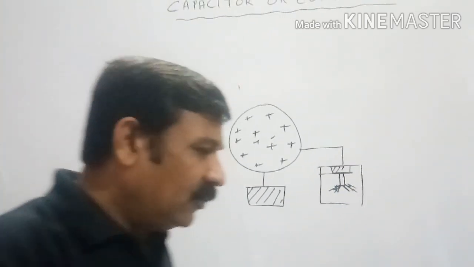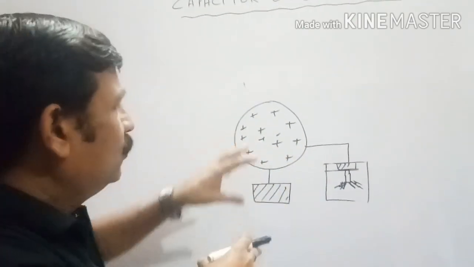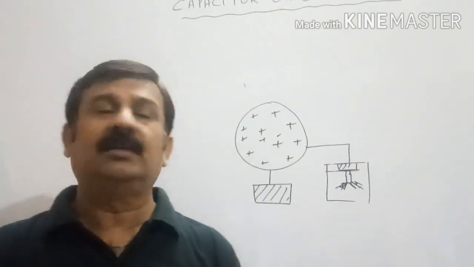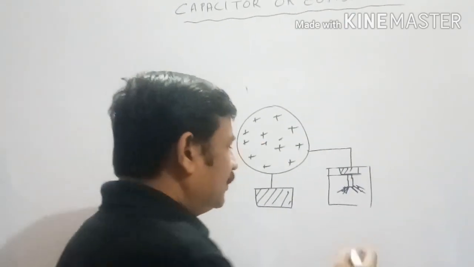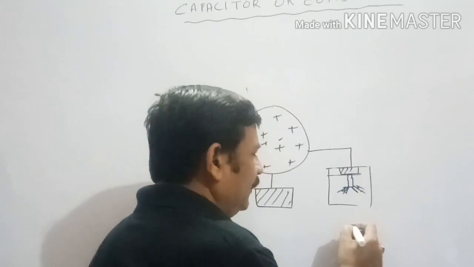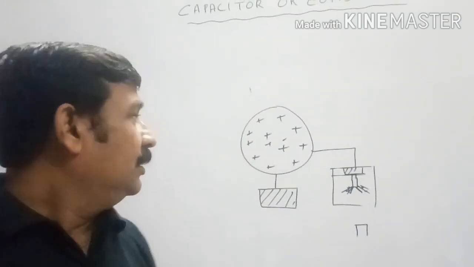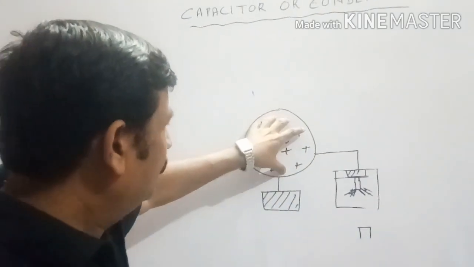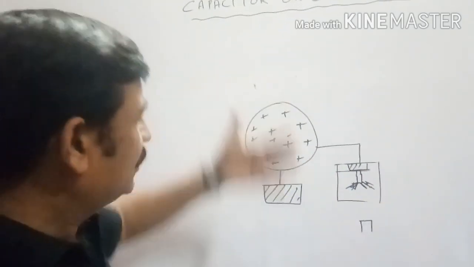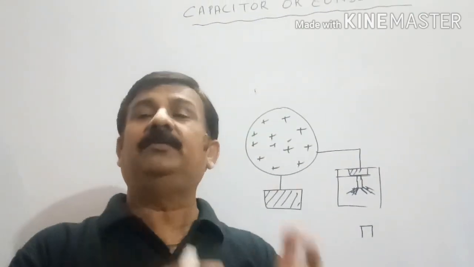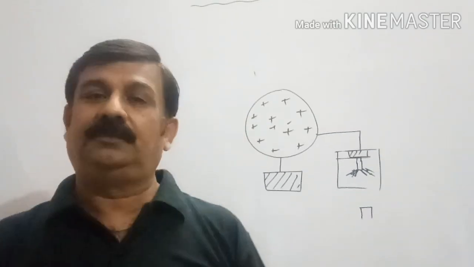But suddenly we have observed that after giving a certain amount of charge to this conductor, when we start supplying extra charge to it, the leaves come very close to each other. These leaves come to their original position. It means up to this limit the body is holding charge. But when we are supplying charge beyond this limit, the body becomes chargeless. That is why the leaves come closer to each other.